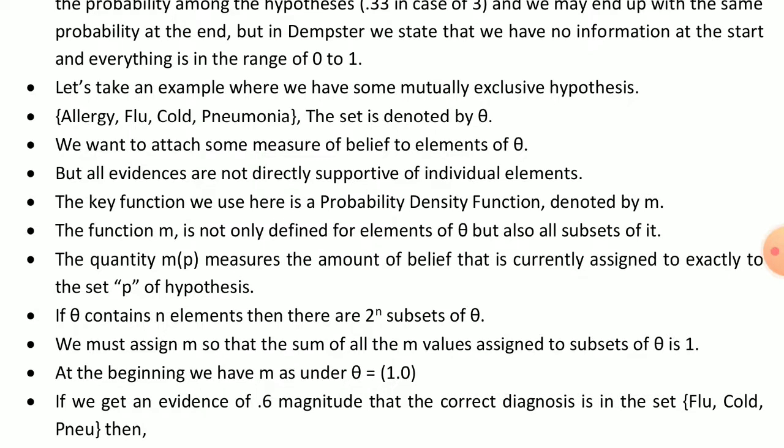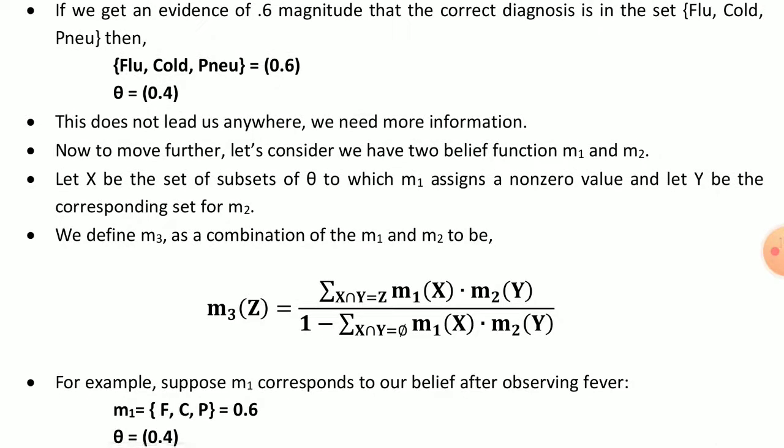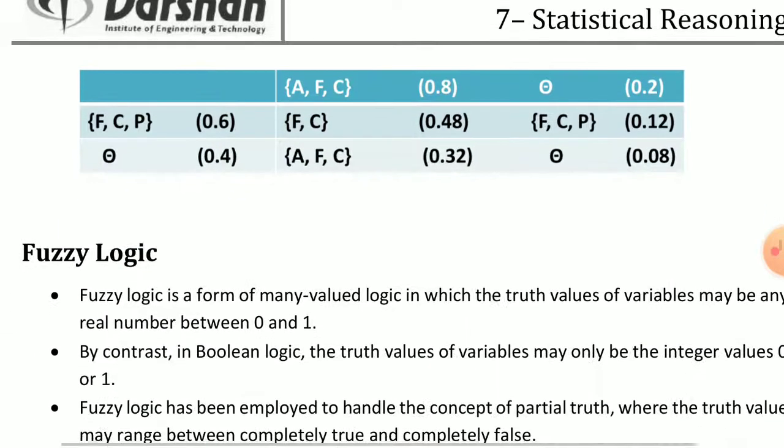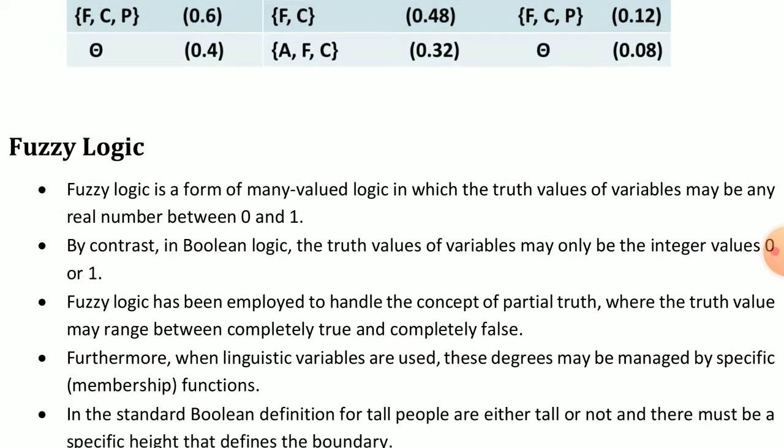We took the set theta equal to allergy, flu, cold and pneumonia, with the short form AFCP, and found the theta value. Then we took two different belief functions m1 and m2, made the equation for another function m3, and found the value of theta. So our Dempster-Shafer theory is completed.